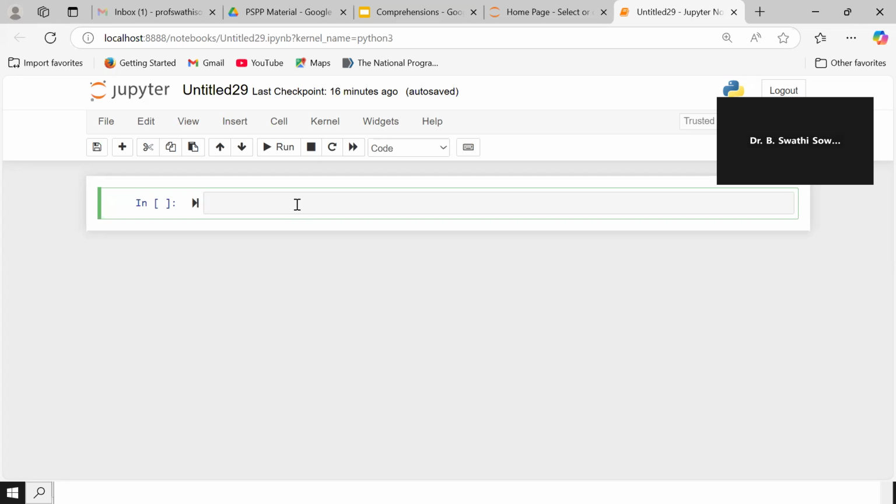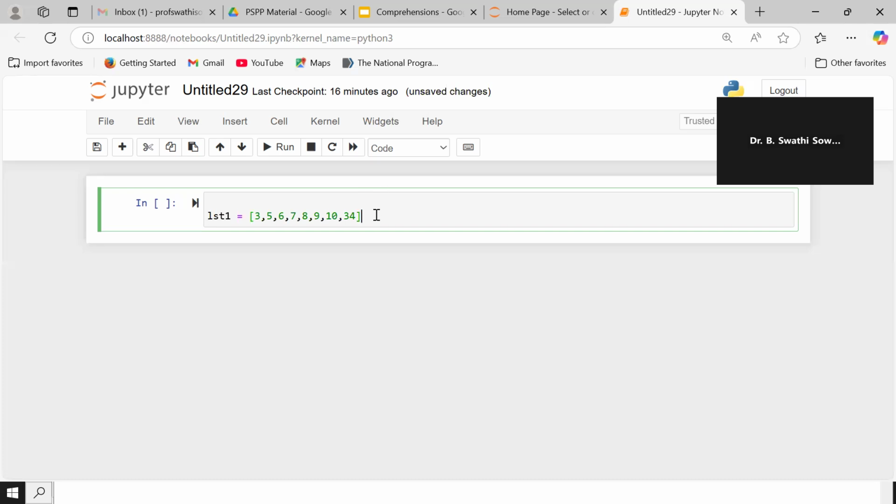Now, what this single line instruction is, for suppose, now I'm going to take a list. Okay, this is my list. So in the list, I am taking some elements like this. Okay, so these are different types of elements that I have taken. After this, now I want to iterate this list using the for loop and print the elements.